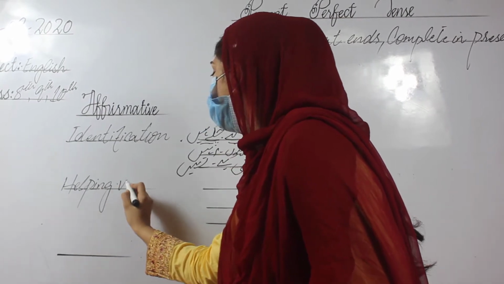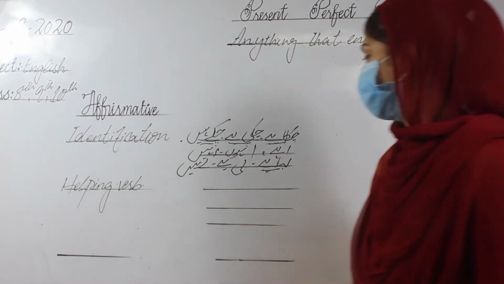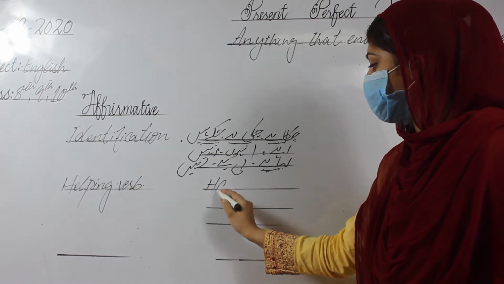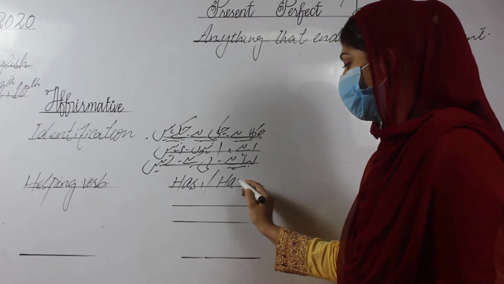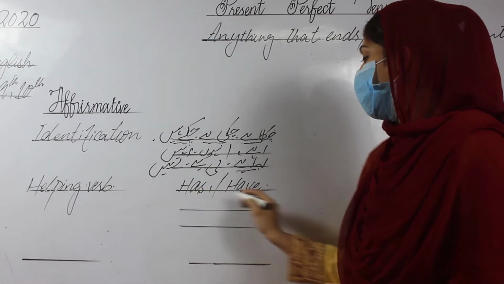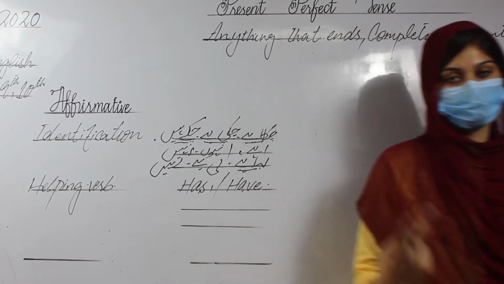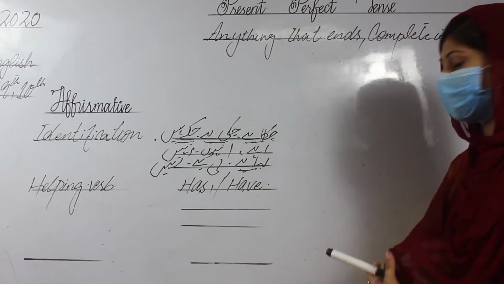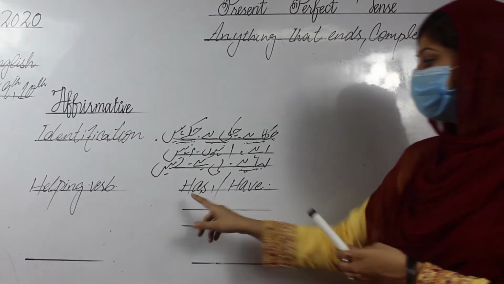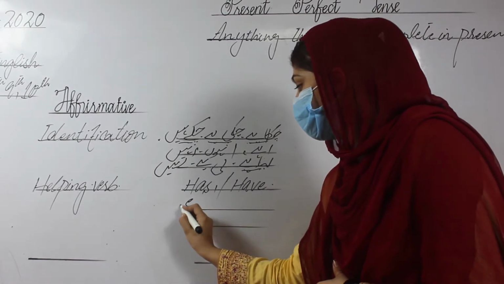we use. Helping verb. We have two types of helping verb. Which one? Has. The second one, have. Has or have. These are the two types, and the criteria to use these two are different. How? We use has with the singular.